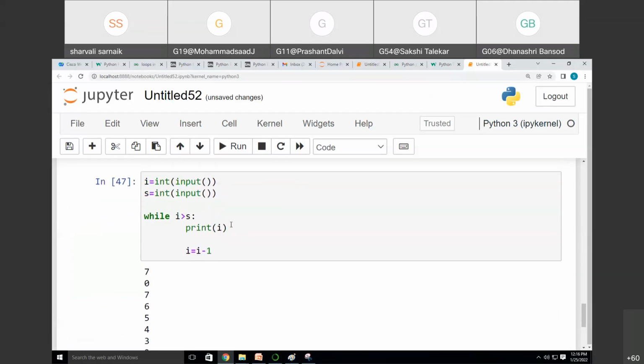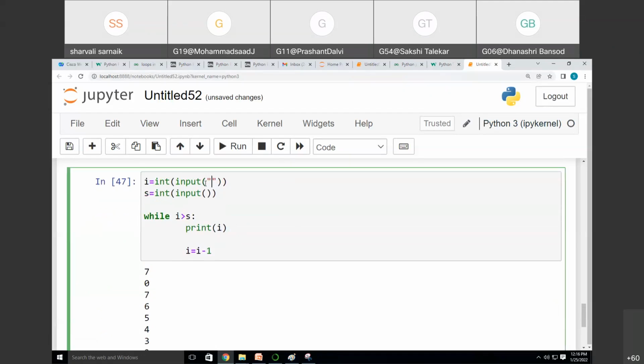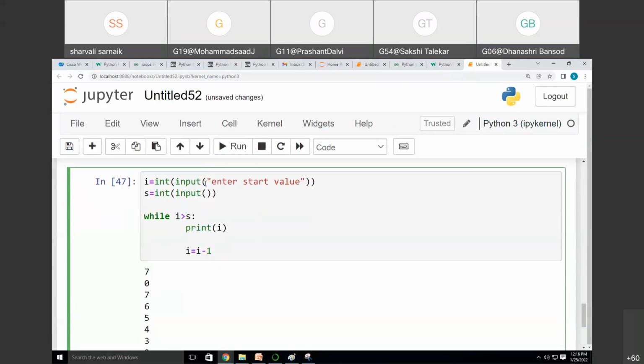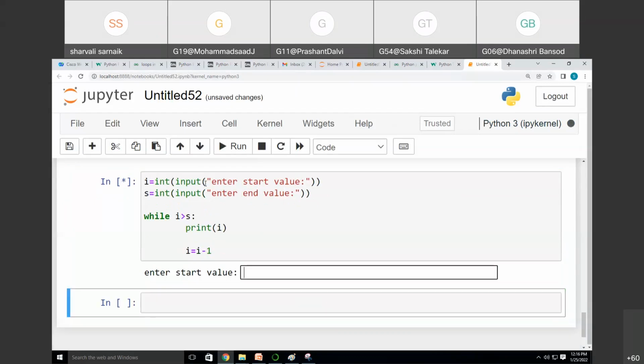This means I'm giving the end value and the start value. I will write enter start value. And here I will write enter end value. So whenever I run the code, the first box appears. I want to go in reverse.